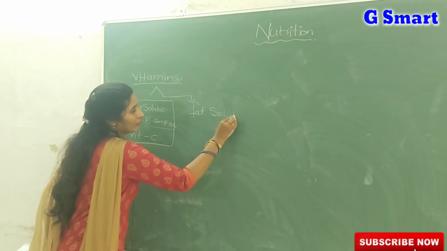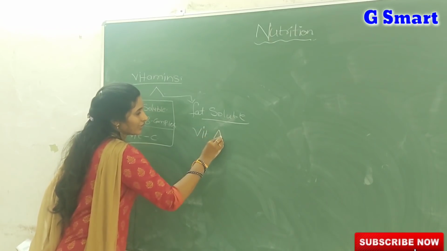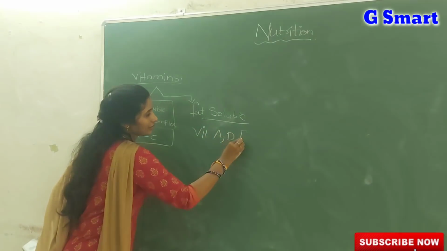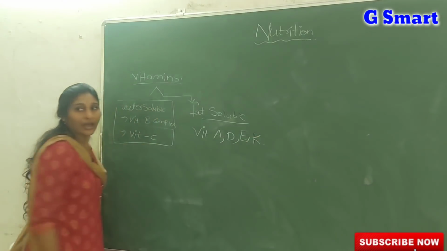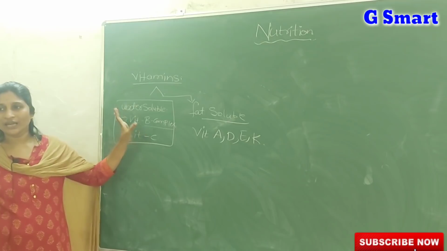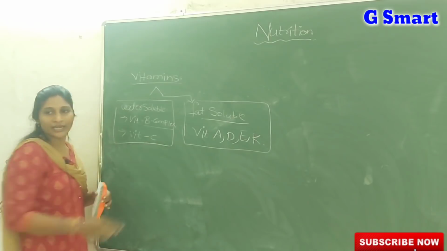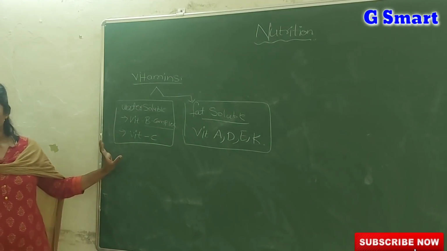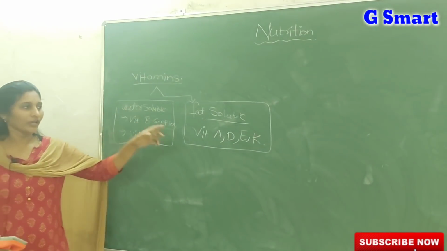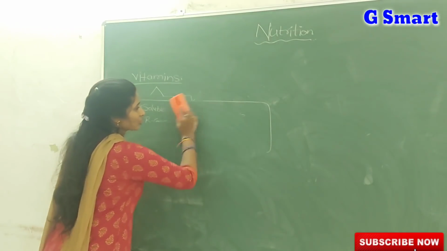One more category is fat soluble. Vitamins A, D, E, K come under fat soluble. Listen carefully: only B and C are water soluble vitamins, and the remaining vitamins A, D, E and K are fat soluble.